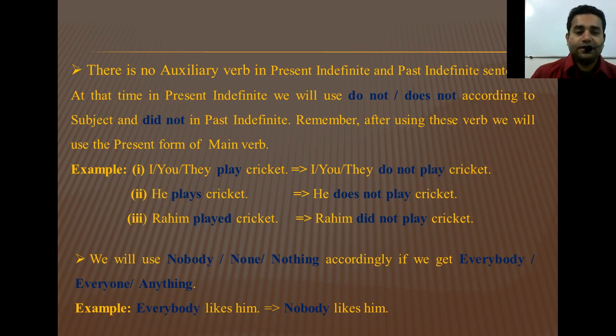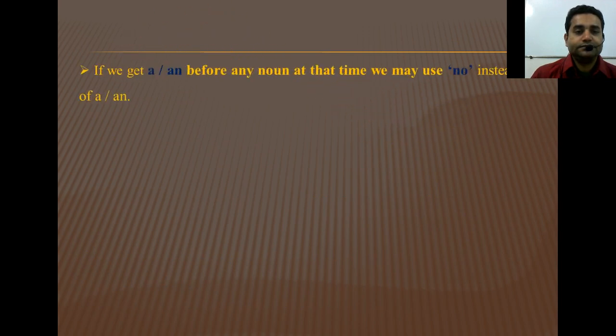Now move to the next. If we get a or an before any noun, at that time we may use no instead of a or an. Here is an example.